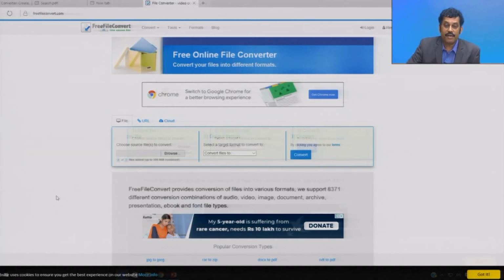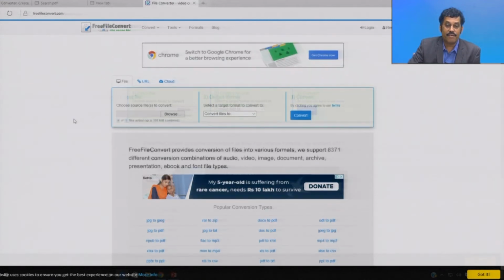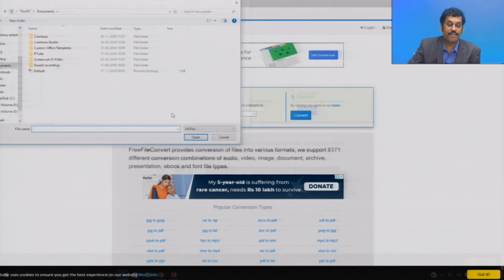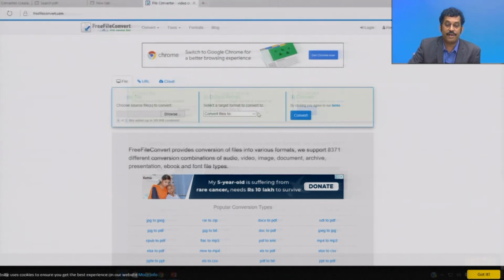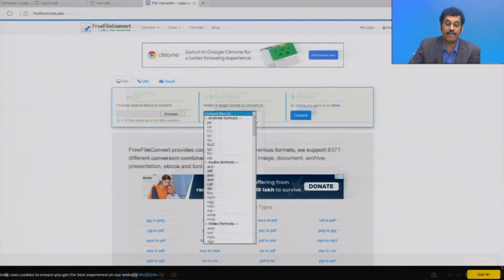We have seen converting a Word document into a PDF document. Similarly, I would like to show you another file converter where you can browse any file format and convert the file to these file formats. You see, you can use archive formats, you can convert any document file into these formats.